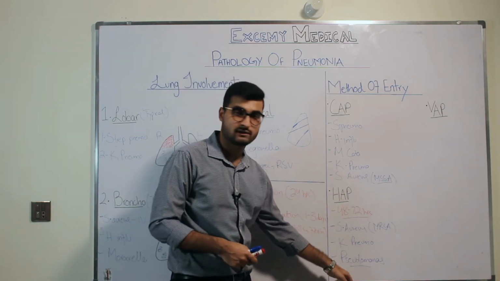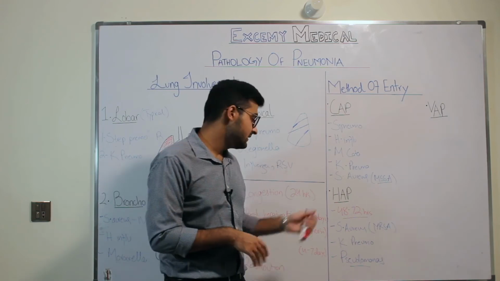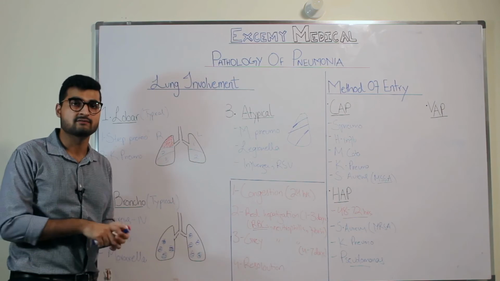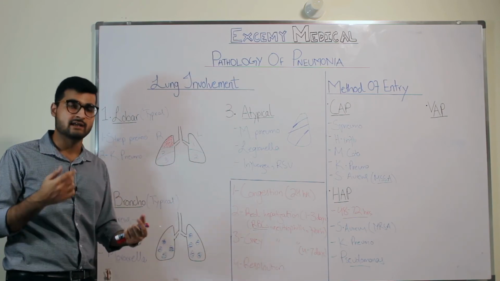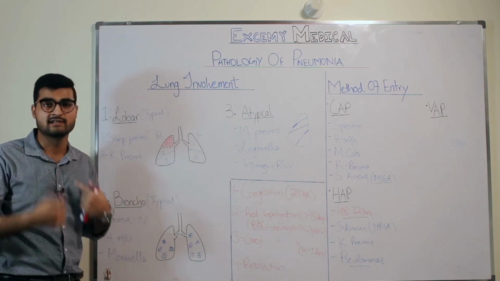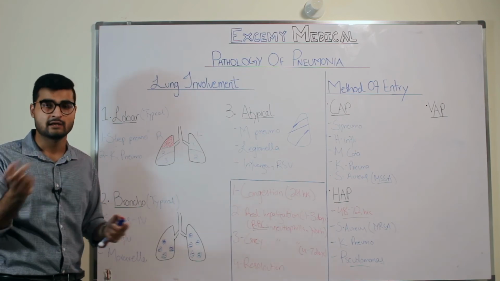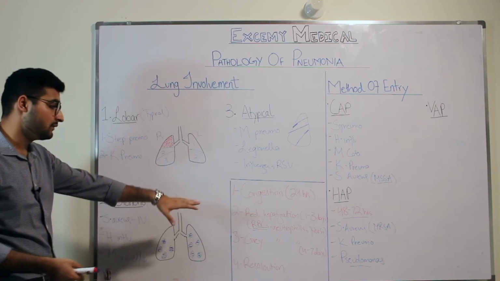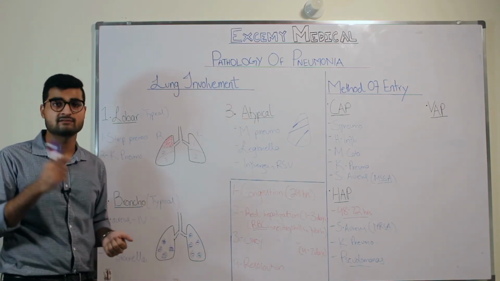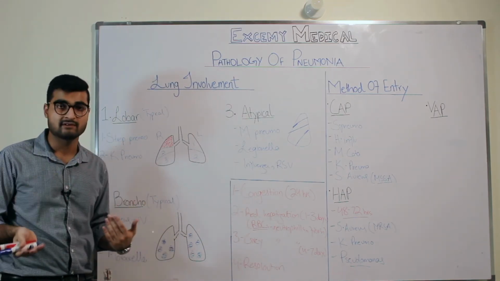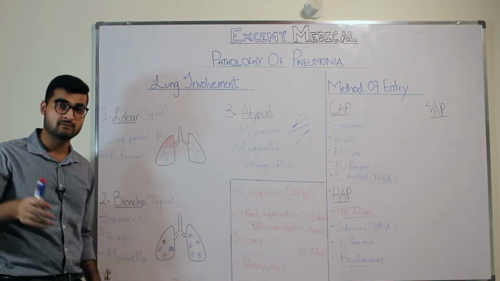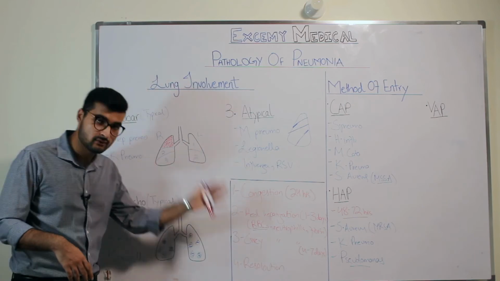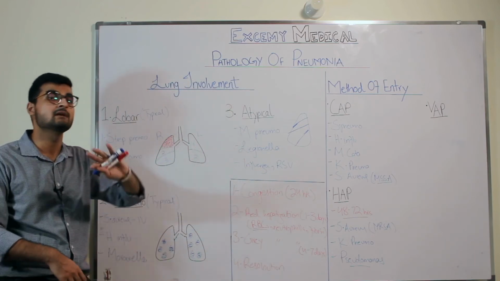You can get Pseudomonas aeruginosa because it's a gram-negative bacteria, especially in patients who have cystic fibrosis. Cystic fibrosis is basically a congenital disease in which you have a defect in the chloride channel of the mucociliary apparatus, due to which you get cystic fibrosis. You have thick secretions, right? So Pseudomonas can happen in patients with cystic fibrosis, who are prone to getting it. Apart from that, patients who have bronchiectasis also have a higher chance of developing pneumonia.